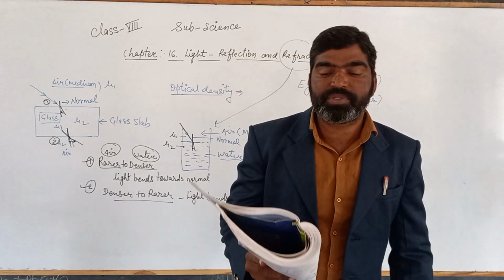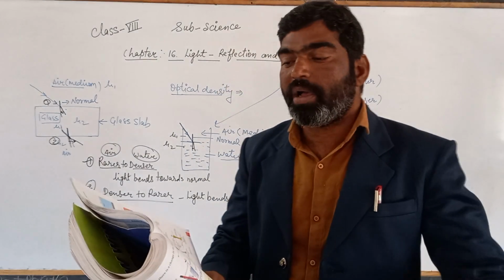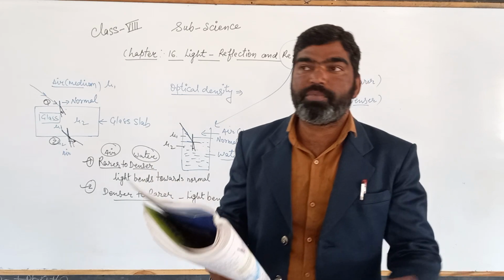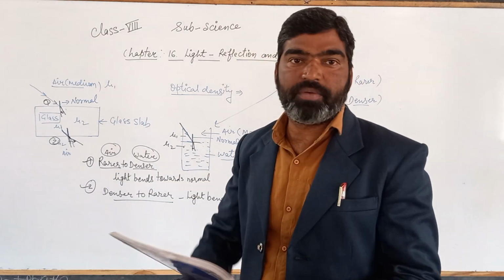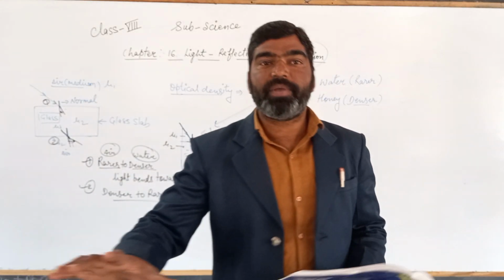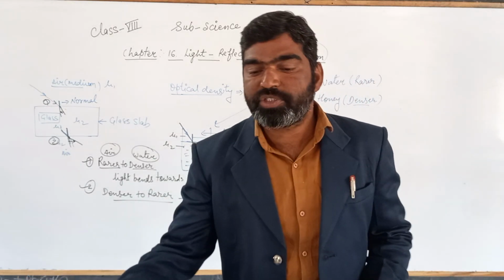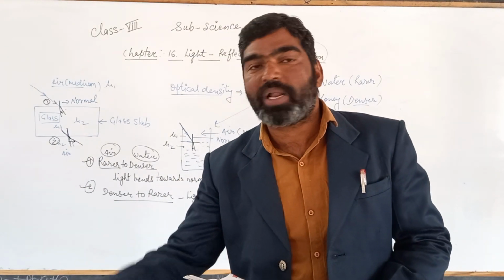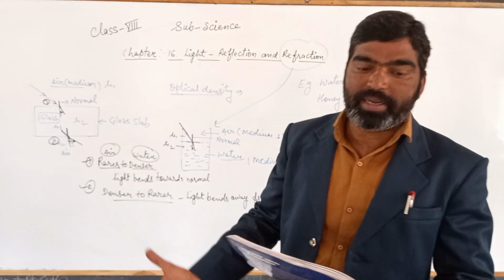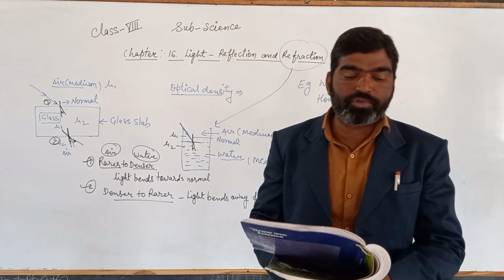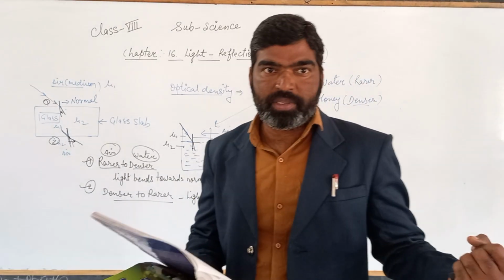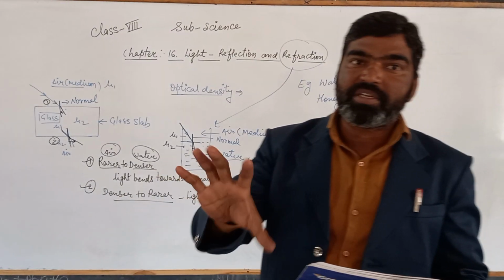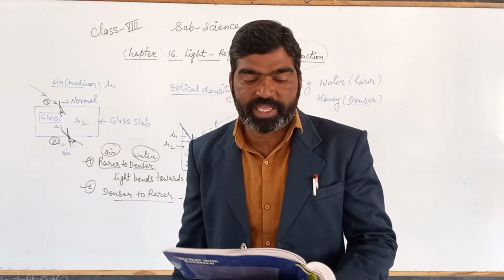So you might have observed that the swimming pool appears shallower than it actually is. कि जैसे स्विमिंग पूल में आप देख रहे हो, if you visit some resort where a swimming pool is there, है ना. तो स्विमिंग पूल जितना गहरा एक्चुअल होता है, उससे कहीं थोड़ा ऊपर की तरफ अपने को shallower दिखता है ना. So this phenomenon is due to the effect of refraction. Because of the process of refraction, this change in the actual depth or apparent depth is there.